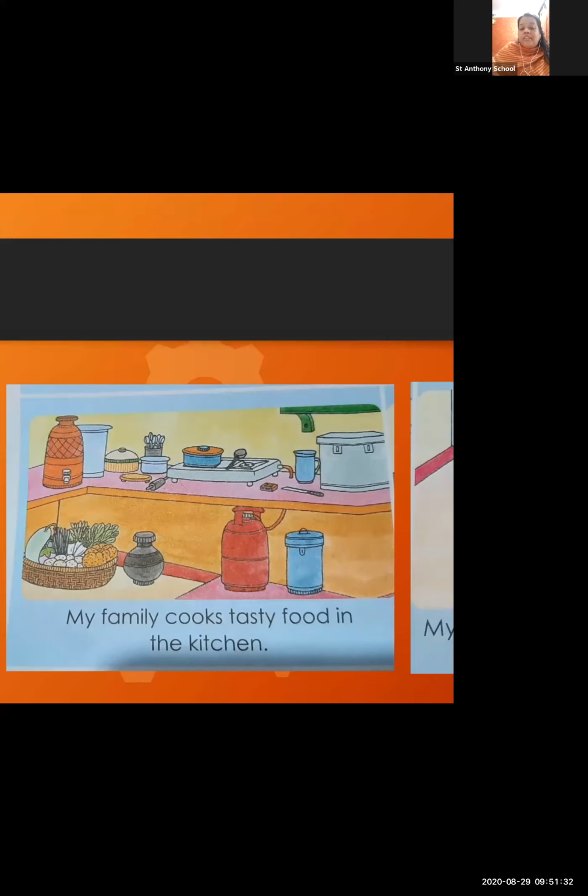Okay, now what the girl want to say about kitchen? My family cooks tasty food in the kitchen. Okay, everyone's family is cooking tasty food in the kitchen.